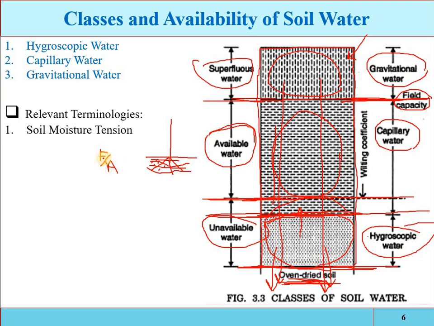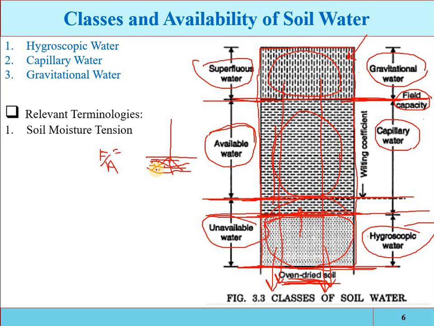That is force per unit area, Newton per square meter, that is, Pascal. So the force exerted by the roots on a unit area of the soil to extract some moisture content from it is called the soil moisture tension and is expressed in Pascal.